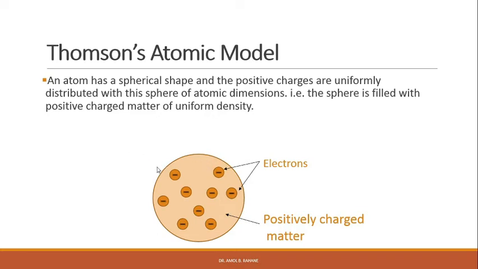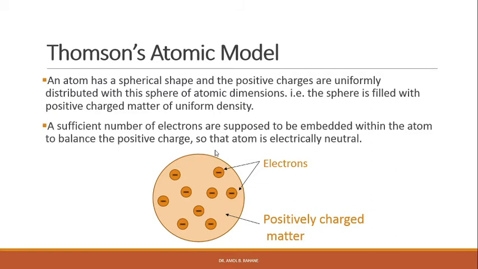That is, the sphere is filled with positive charge matter of uniform density, right? And electrons are embedded inside this positively charged matter. A sufficient number of electrons are supposed to be embedded within the atom to balance the positive charge so that the atom is electrically neutral.